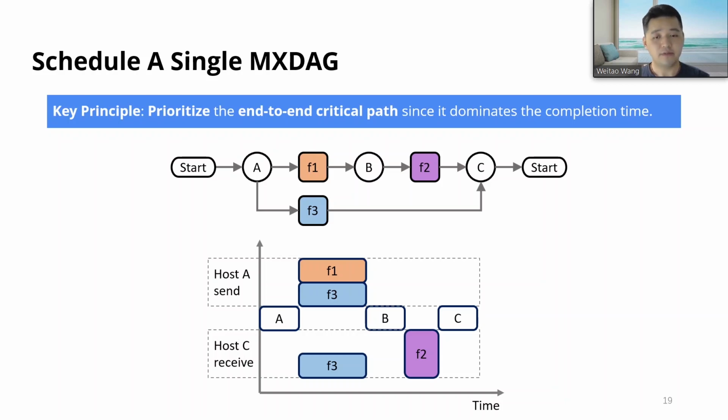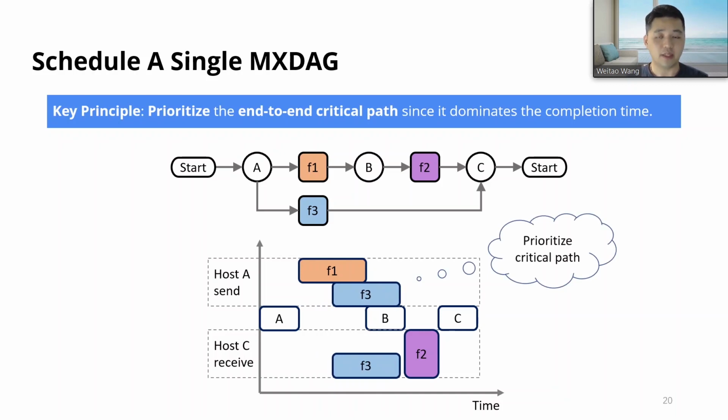If we start both flow 1 and 3 immediately after task A, the timeline is shown in the bottom figure. We can see that flow 1 and 3 share the NIC bandwidth of host A. However, since flow 1 is on the critical path, we should follow the principle and prioritize flow 1 over flow 3. Then flow 1 can use all the bandwidth and finishes earlier. Thus, all the following tasks on the critical path will also start earlier and reduce the completion time.